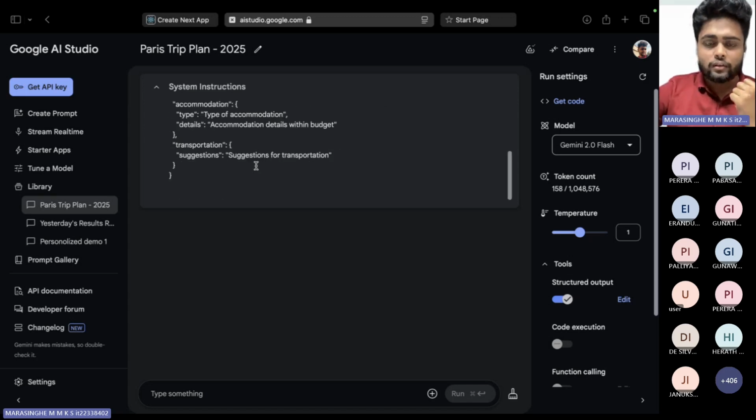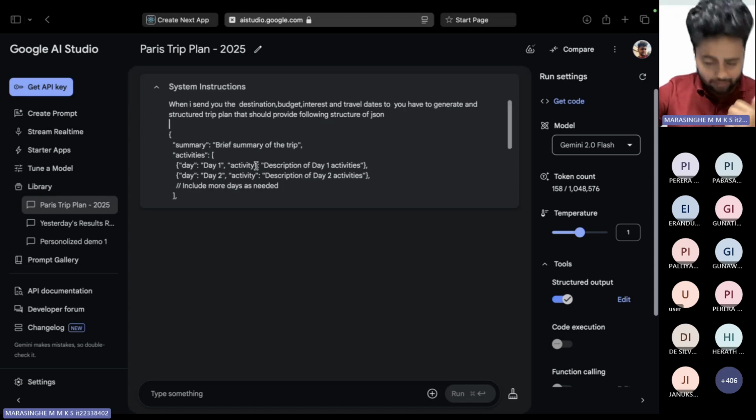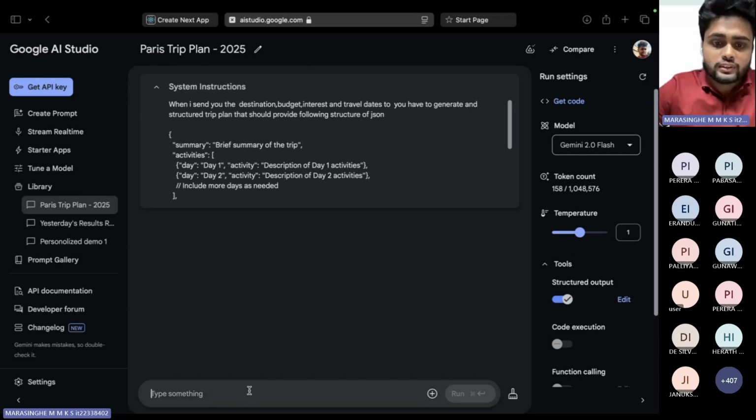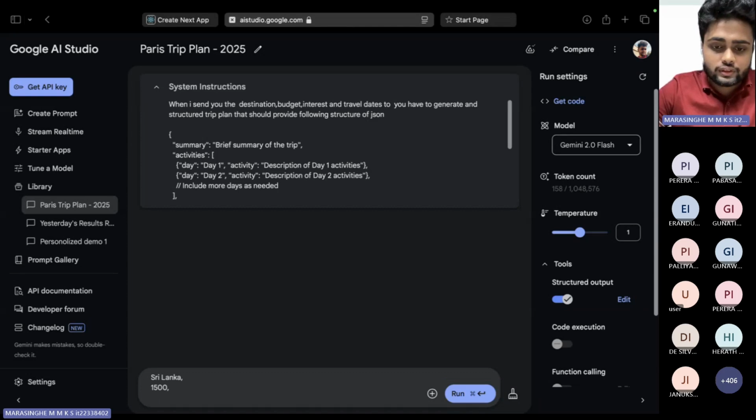To test whether these instructions are working, let's try it out. For the destination, I will again select Sri Lanka. For the budget, and for the interest, I like temples.